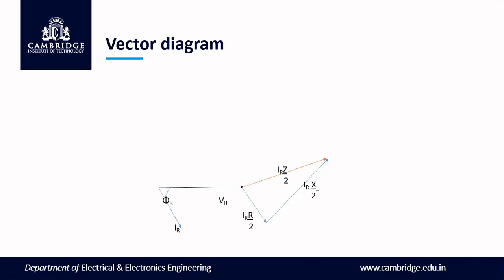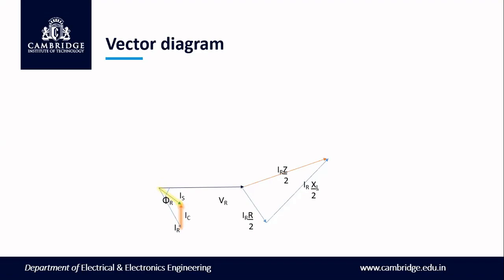Now we should represent the current also. We know that the sending end current Is is equal to the vector sum of IC plus IR. Now we will draw the current vector diagram. So IR plus IC will give you the sum as Is. That is, the sending end current is equal to the sum of the receiving end current plus the charging current, that is the capacitance current.